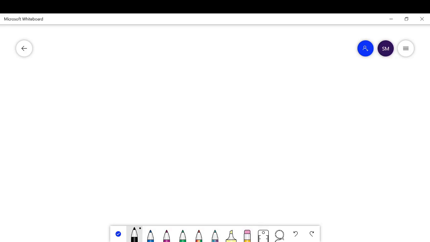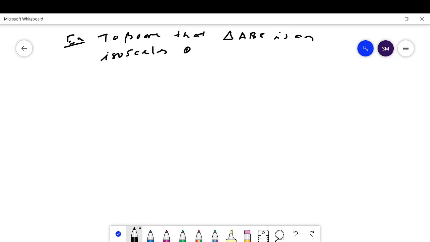Then here is another question. To prove that ABC is an isosceles triangle if the altitude AD bisects BC. Look here. What does the question say? To prove that the triangle ABC is isosceles as AD, the altitude, bisects the base BC.